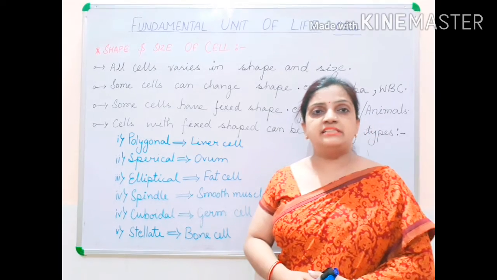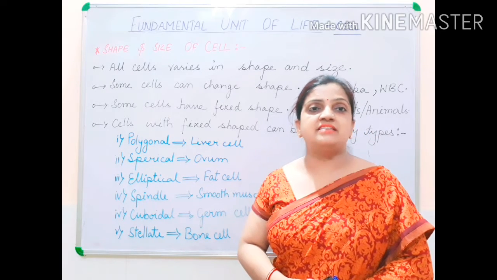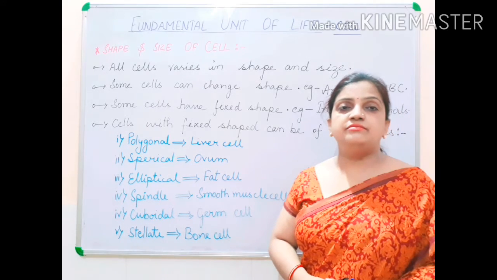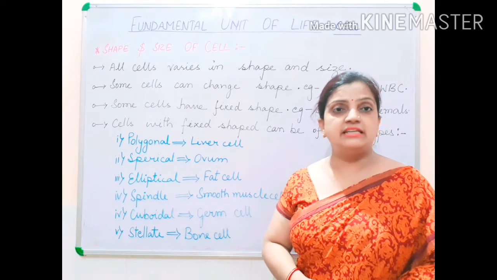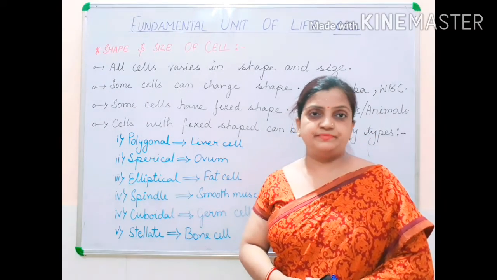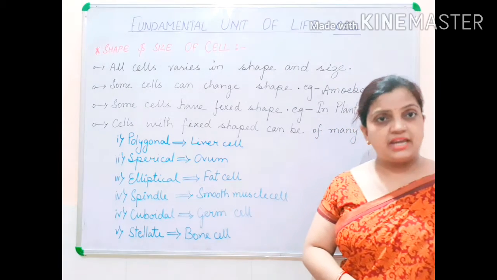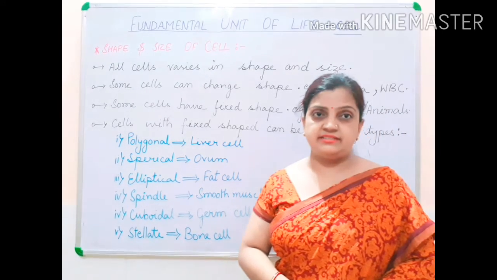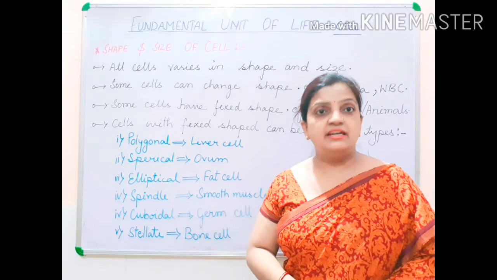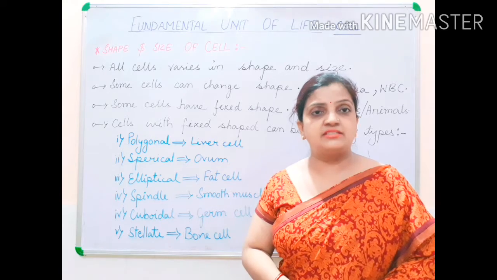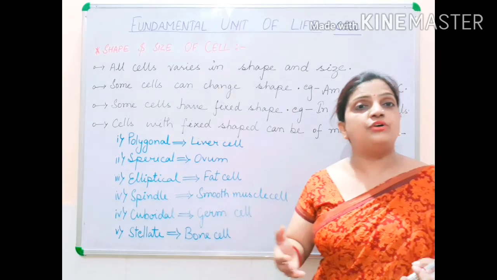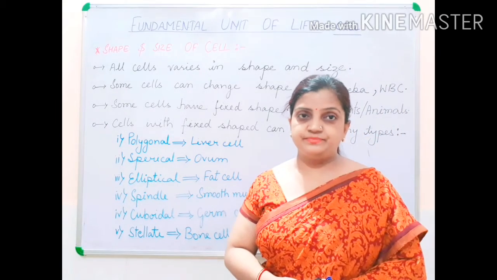Today we will be talking about the cell, the different shapes and sizes. Children, this topic we will be discussing in the chapter Fundamental Unit of Life, that is cell. Children, there are various types of cells and their shape and their size varies. Conditionally, it depends upon which area the cell is present in, or which part of the body, or in which organism the cells are present.